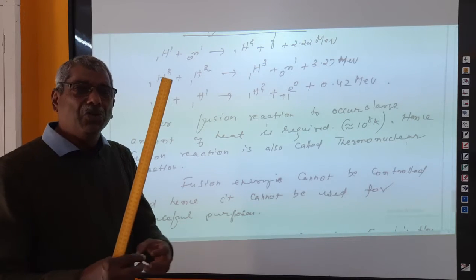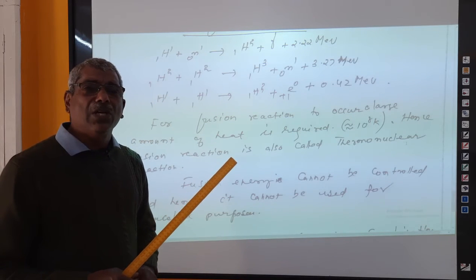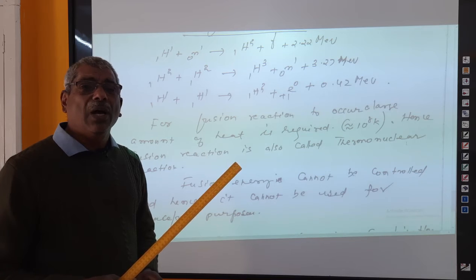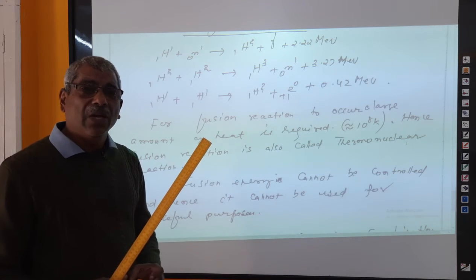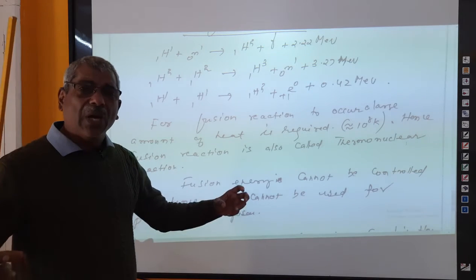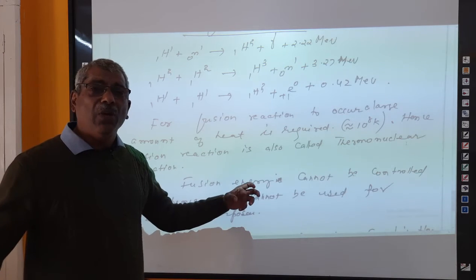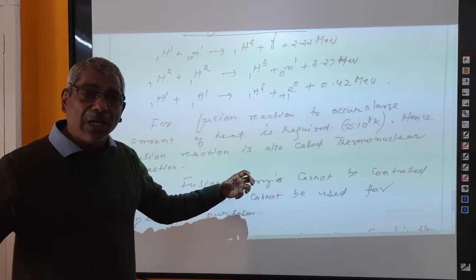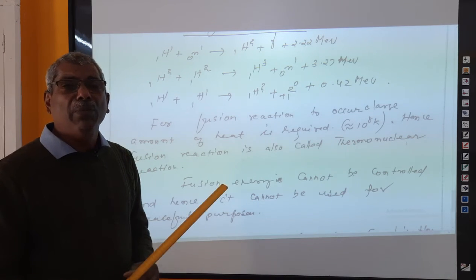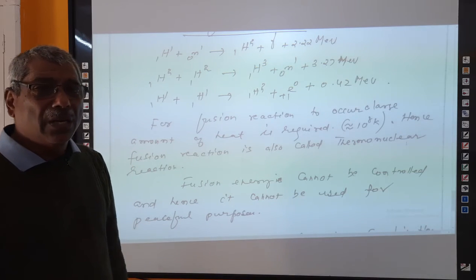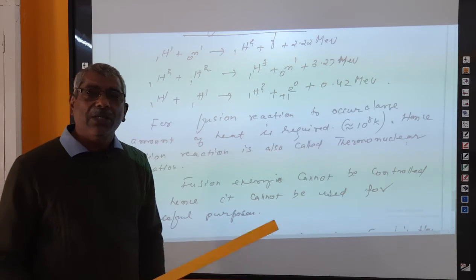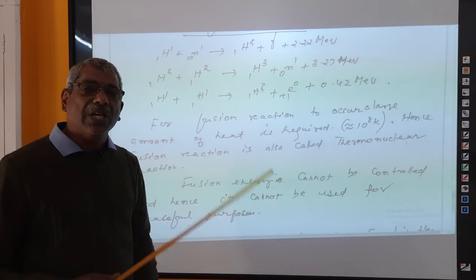For them to combine, the kinetic energy of these two nuclei must be very, very high. When we give very high kinetic energy to deuterium, they move with very high speed, hit each other and can combine together. So we have to create a temperature condition like that in the sun.